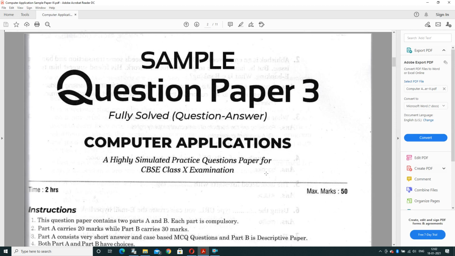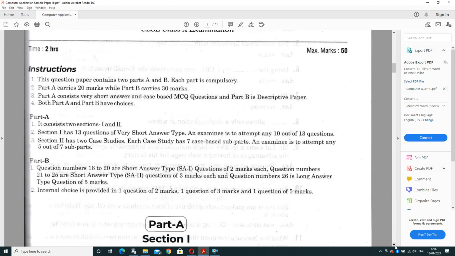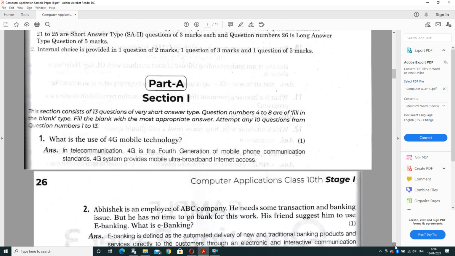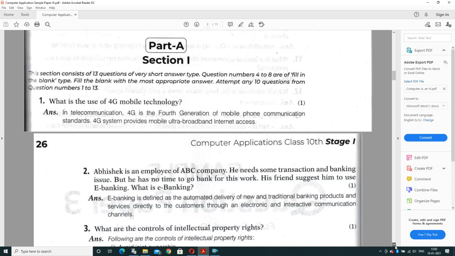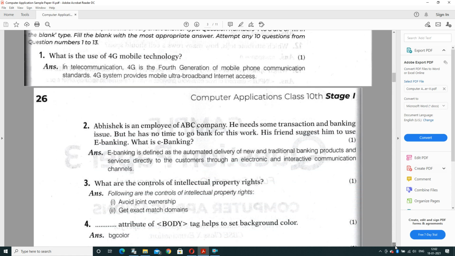In today's session, we are going to discuss computer section question sample paper 3. The pattern you know very well, so let's start with the question part directly. Firstly, we are discussing Part A. Part A contains 13 questions. You have to attempt 10 out of 13 questions. So let's start with question number 1.